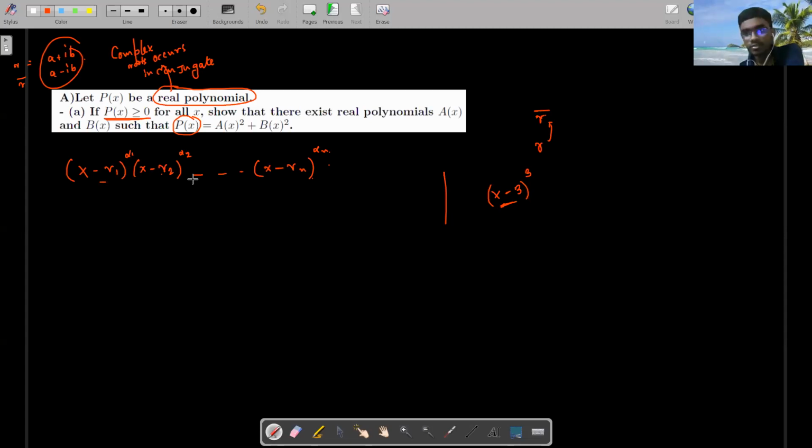So these things are even, I'm saying about the real part. So from here I can say the real roots have, or in very good language, even multiplicity.